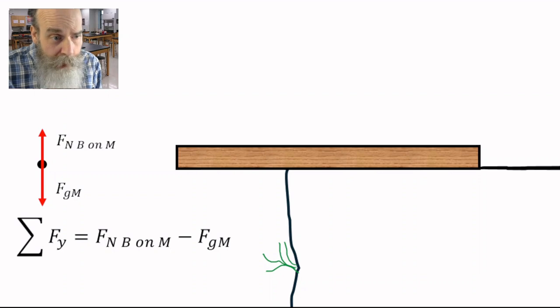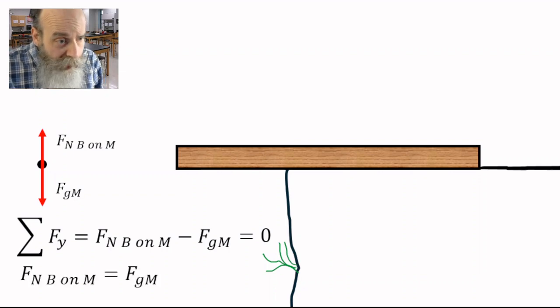The man is in translational equilibrium. So by Newton's second law, the net force on the man is going to equal 0. So in the y direction, and we take up to be positive and down to be negative, the sum of all the forces in the y direction is Fn B on m minus Fgm, and that's going to equal 0, because he is in translational equilibrium. And we can solve this for Fn B on m equals Fgm. And if the man has a mass of m1, then that equals m1g.